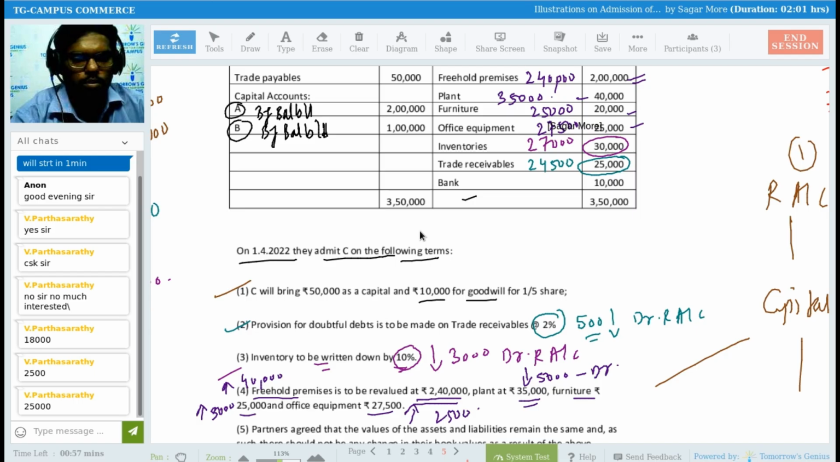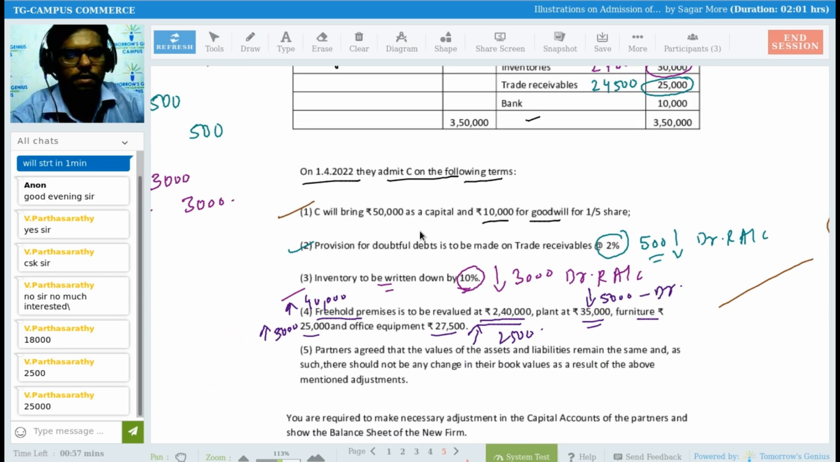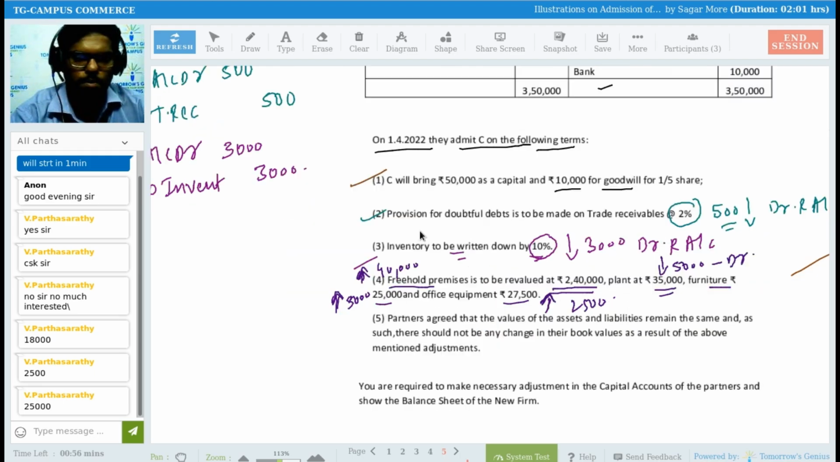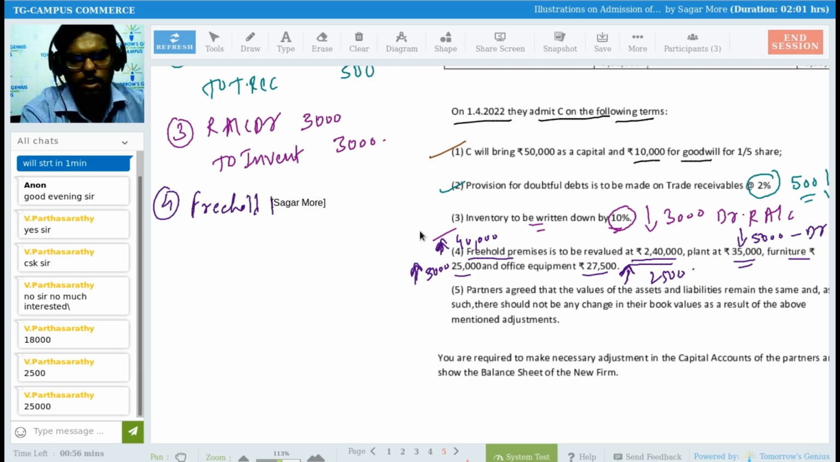Okay. So wherever the value of an asset has increased, I can combine those and pass only one journal entry for that. See, freehold premises increased by 40,000, furniture increased by rupees 3,000, equipment increased by rupees 2,500. I can combine these three and pass one journal entry. Whenever value increases, we have to credit the revaluation account. You can pass separate entries also, no issues in that. So if I pass a combined journal entry, the entry will be freehold premises account debit for 40,000 rupees.